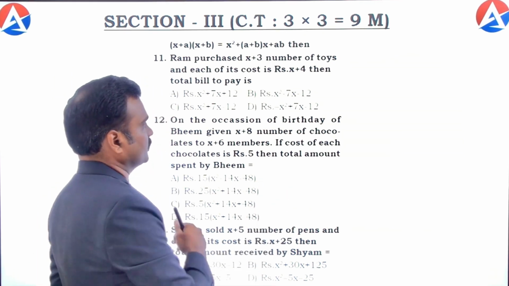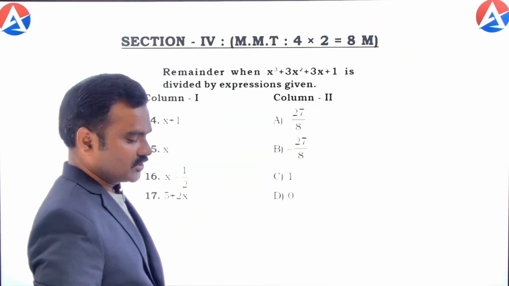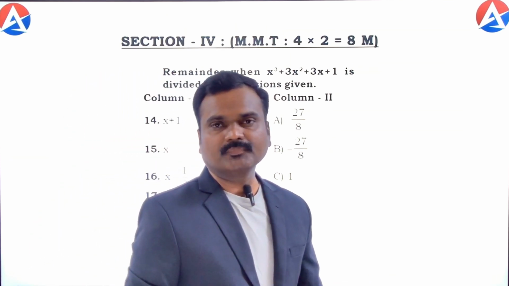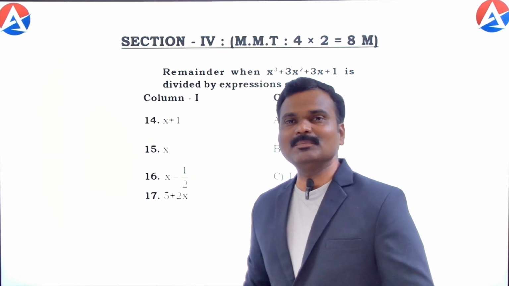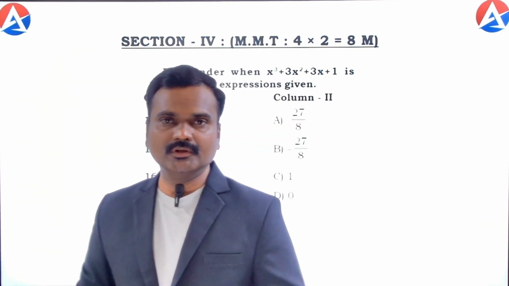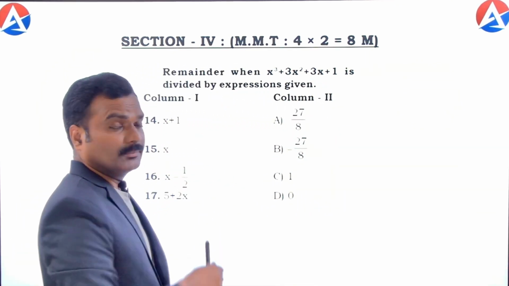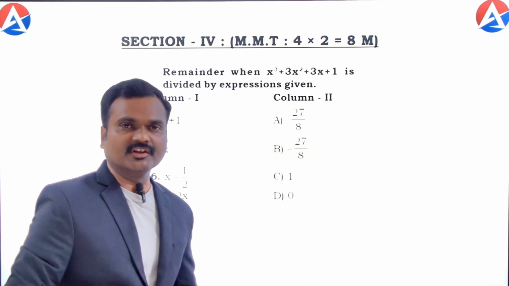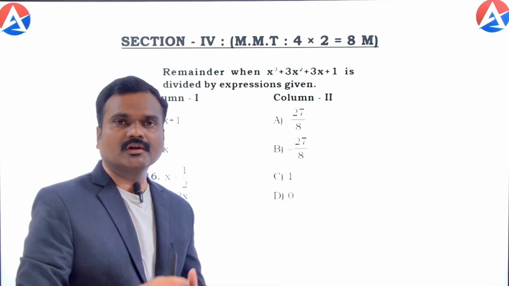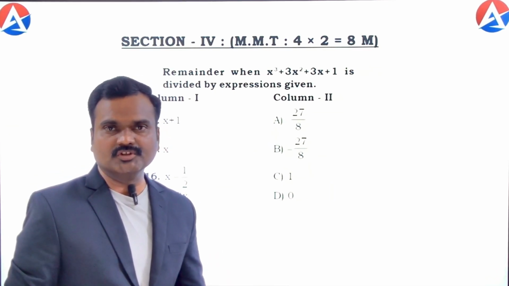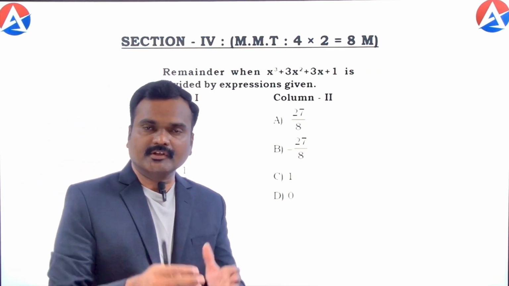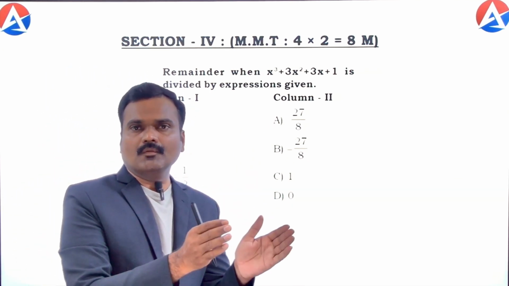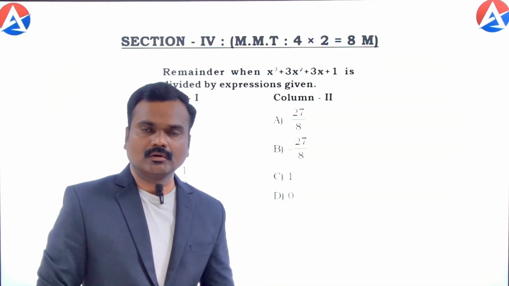That is the third section. Next, the fourth section we call MMT, the matrix matching type section or multi matching type section. Here it is just like the match the following we see in regular examinations also. Students are aware of these. There will be two columns. For one item in column 1, there will be proper matching in column 2.